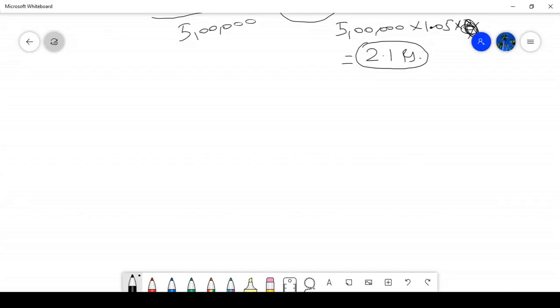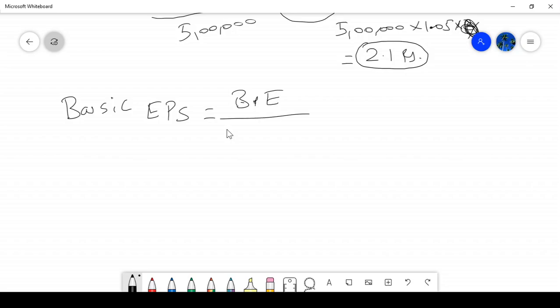So basic EPS we need to identify first. Basic EPS equals basic earnings divided by number of equity shares. Weights are not required because there is no information for weightage.